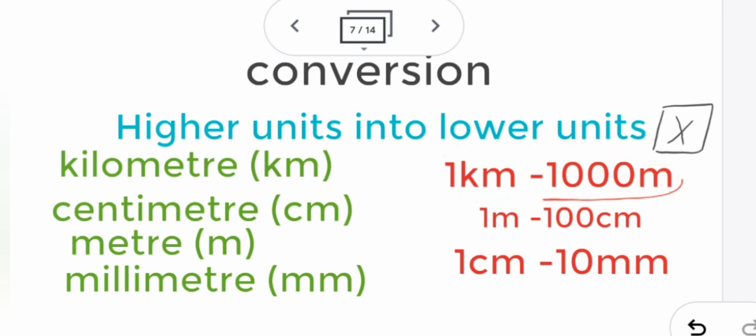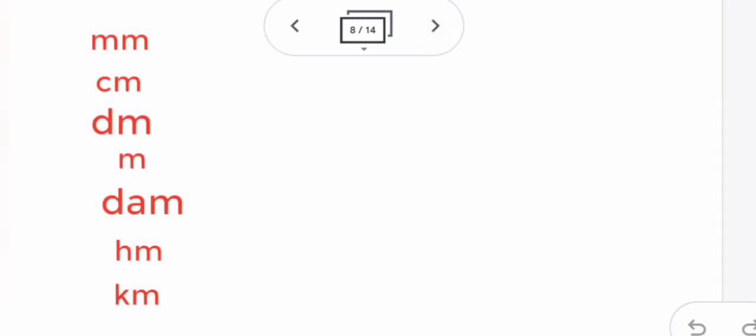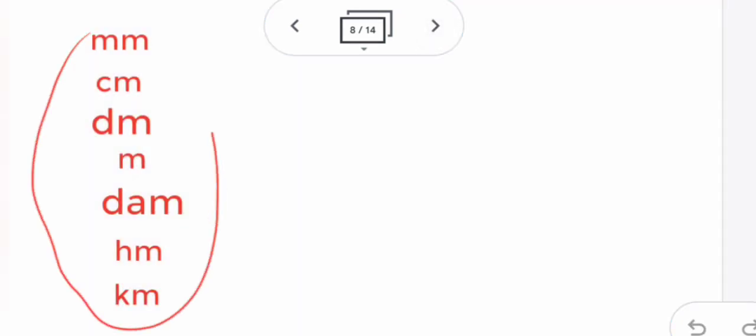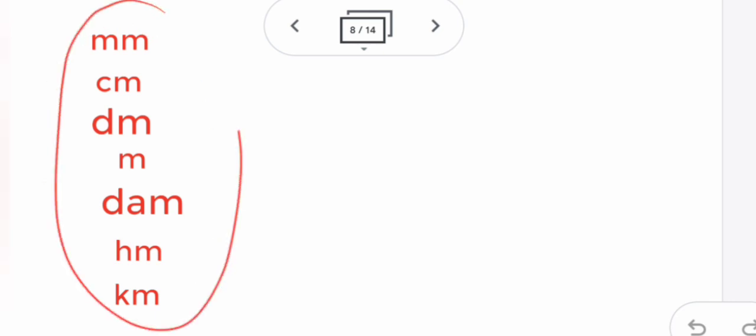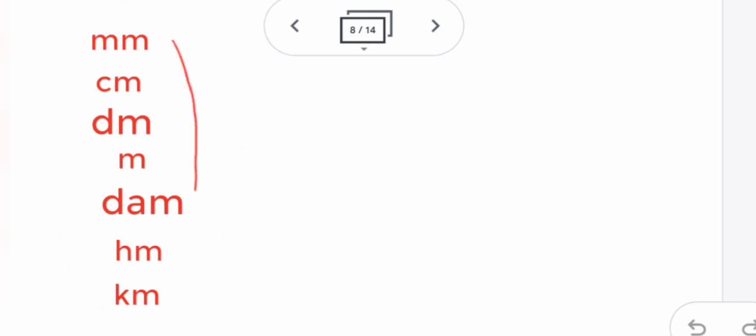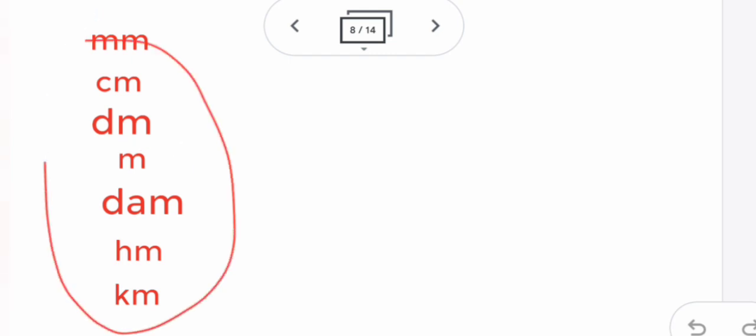1 kilometer equals 1000 meter, 1 meter equals 100 centimeter, 1 centimeter equals 10 millimeter. So this is the formula. This also you have to learn by heart. I will explain how it comes. This is the order, and you must learn it by heart, from the smaller unit to the higher units. The smallest one is the millimeter, the highest one is the kilometer, and the middle one is the standard unit. Learn this order by heart, then it will be easy.